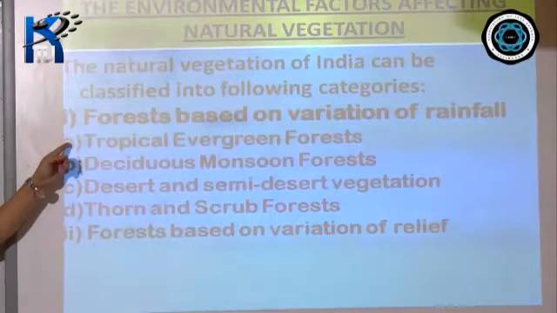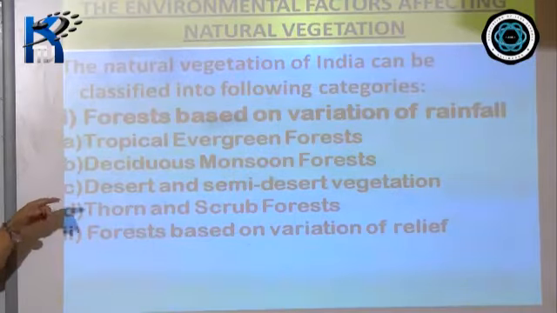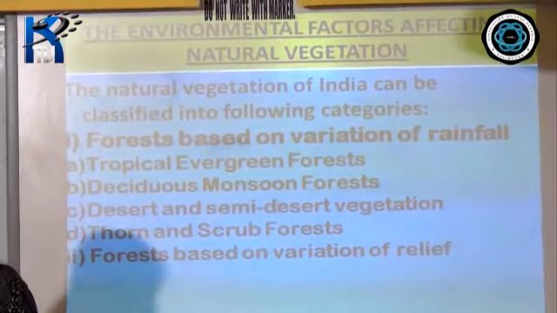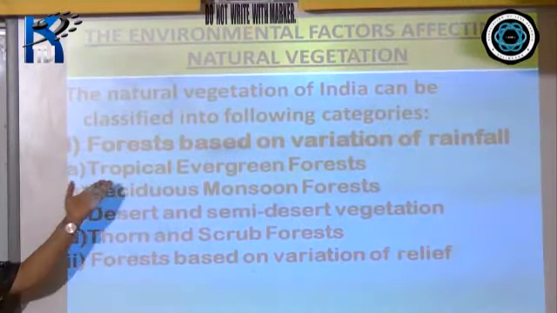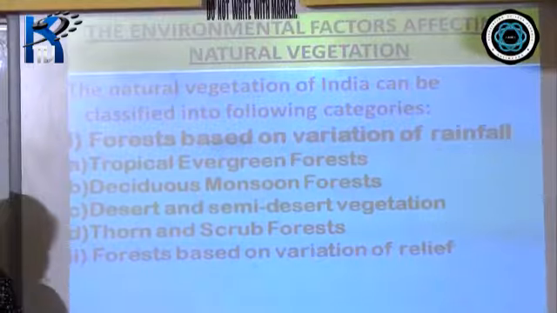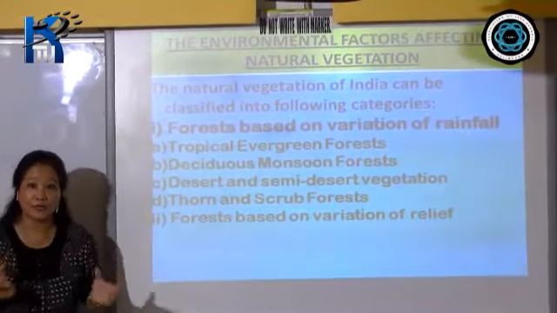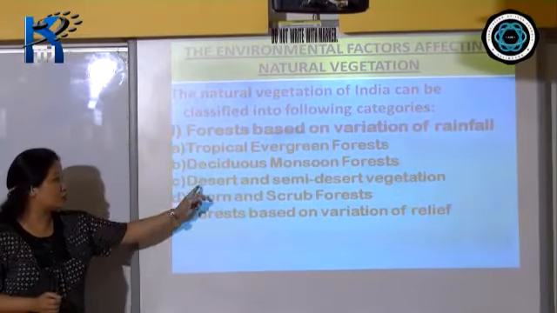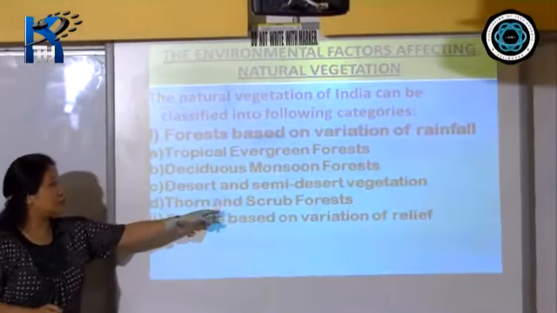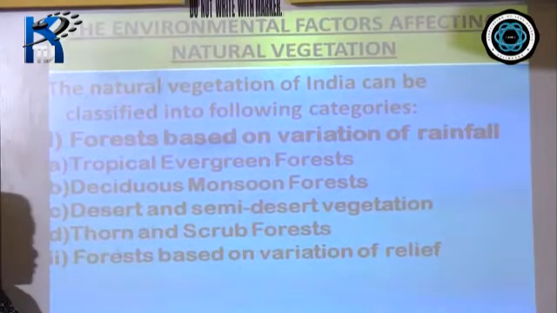If you look at the first one, tropical evergreen, and the desert vegetation, you can make out that these are the areas where the rainfall variation is on a very large scale. Evergreen, from the word itself, means they do not shed the leaves all at one time in a year. They remain evergreen throughout, and they are found in the tropical areas. The second group is deciduous monsoon, desert, semi-desert, and the scrub and thorn forest. So these are the forests which are found on the basis of the variation of rainfall.